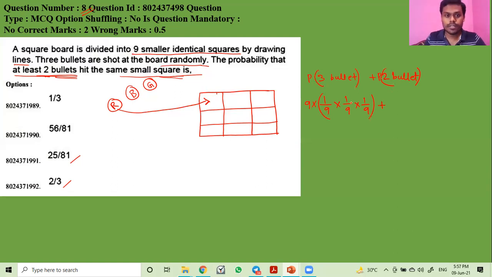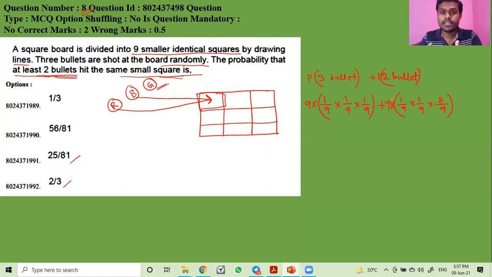Now for 2 bullets, when 2 bullets are on the same small square. Suppose red and black, these 2 bullets are hitting this square. In that case the probability will be 1 by 9 into 1 by 9. There are 9 small squares, and the remaining green bullet will hit the remaining 8 small squares. So for the green bullet the probability will be 8 by 9. And there are a total of 9 cases, so multiply with 9.